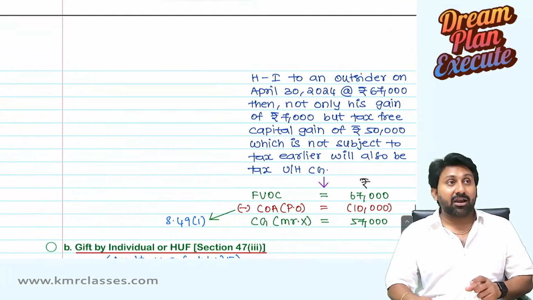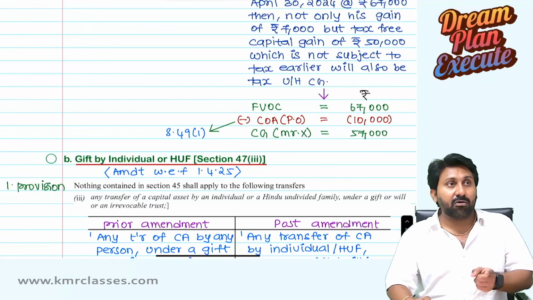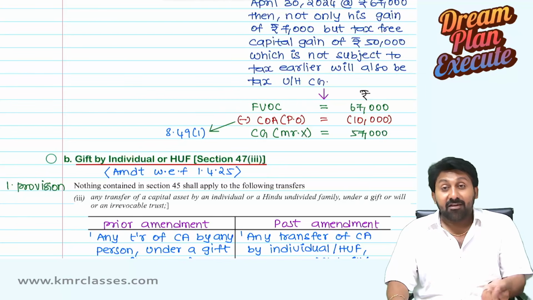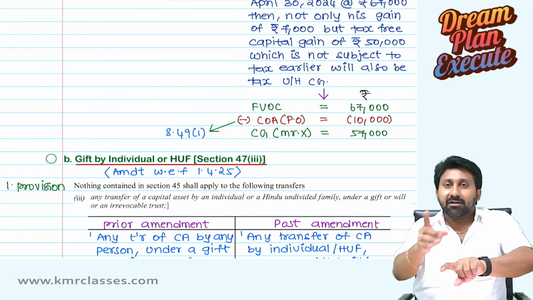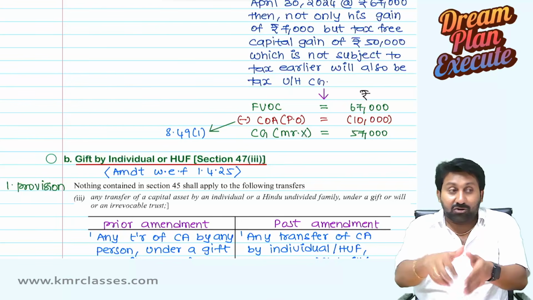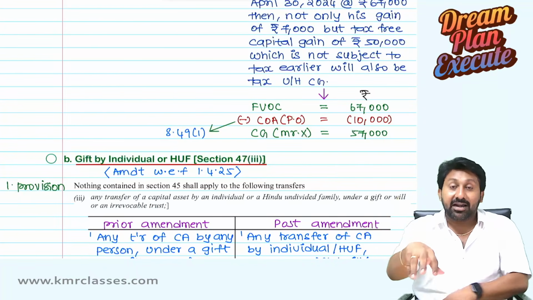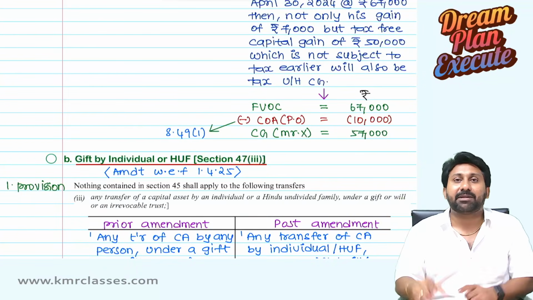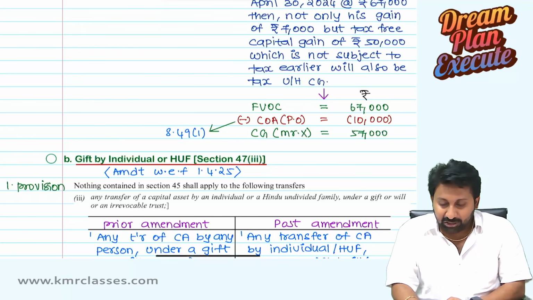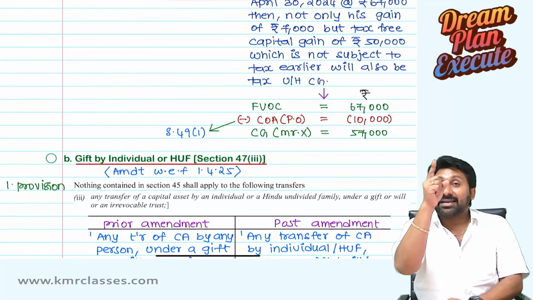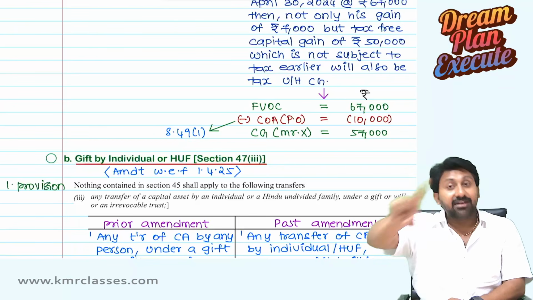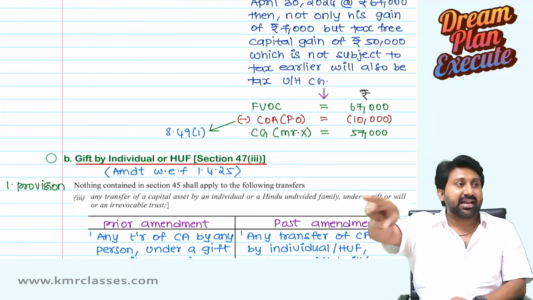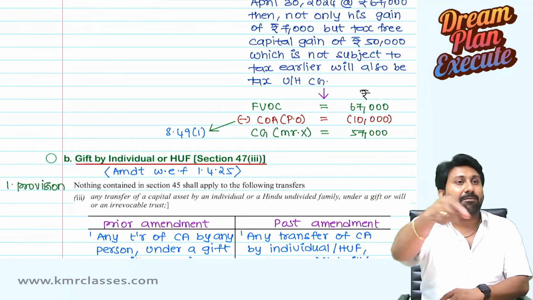Means you are now paying the tax on that 50,000 which escaped tax then. The advantage you had taken, that 50,000 plus your 7,000 appreciated value, totally 57,000. So this 57,000 is tax which was not subjected before, and which is now added newly with that extra 7,000. Both you have to pay the tax on.